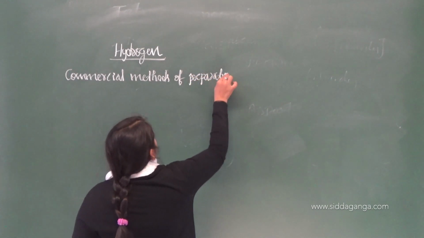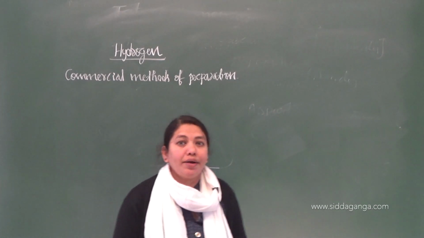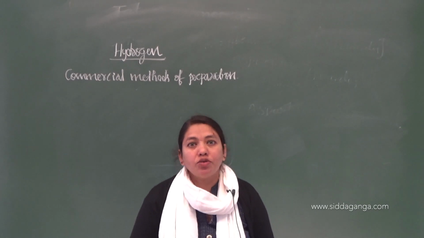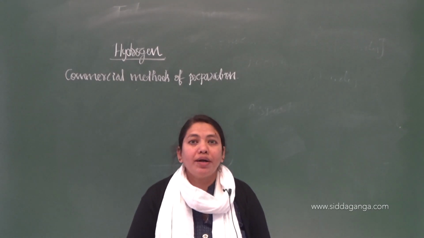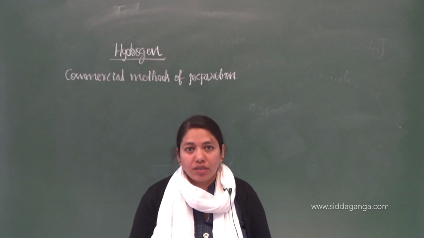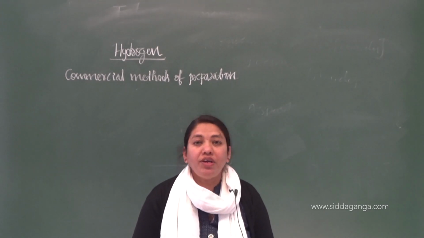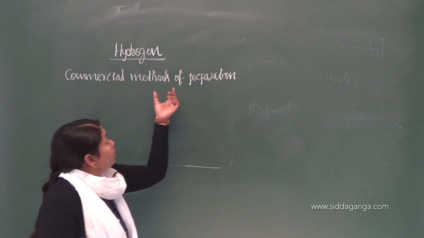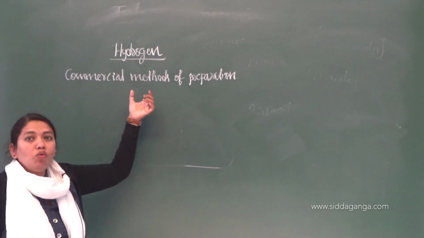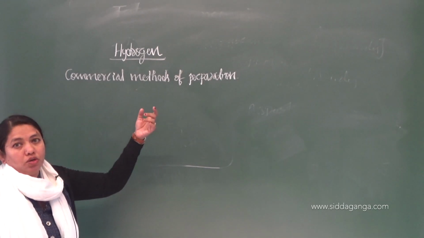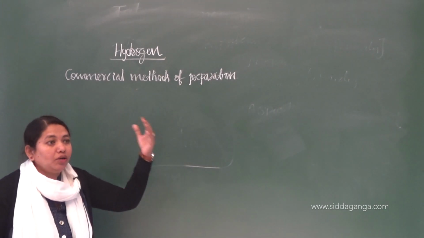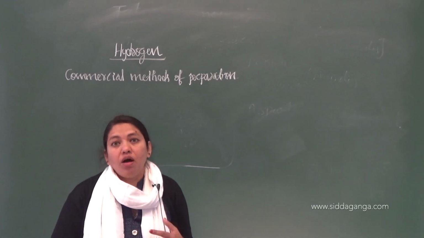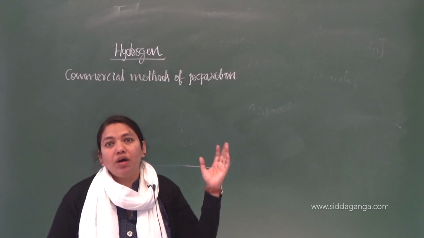Commercial methods of preparation. As you know, hydrogen is a very important element, which is required in large quantities. So the laboratory methods are not enough to produce the hydrogen required by the different fields, or you can say different applications. Commercial means how hydrogen can be produced in large quantities, so that it can be supplied to satisfy the needs of hydrogen.